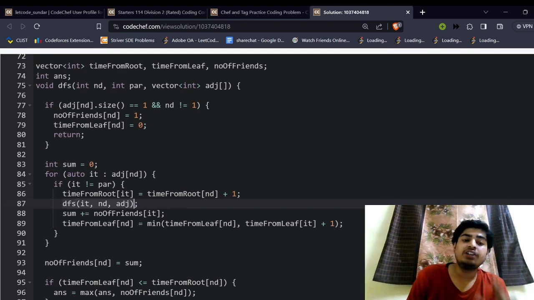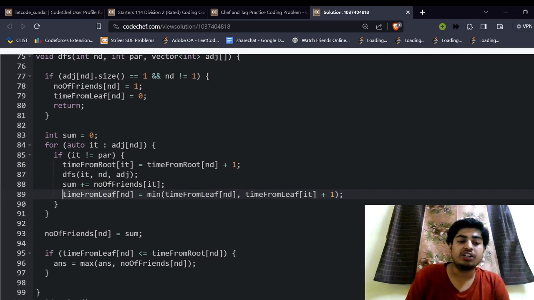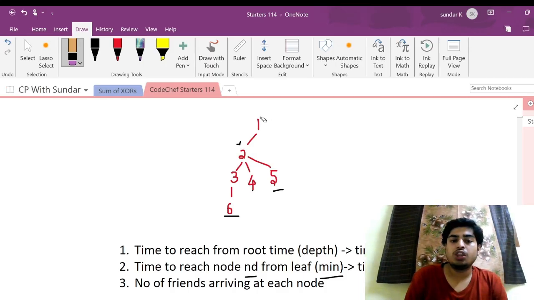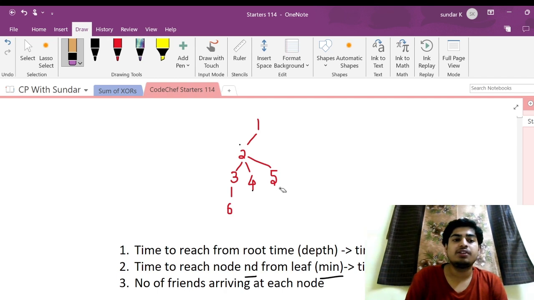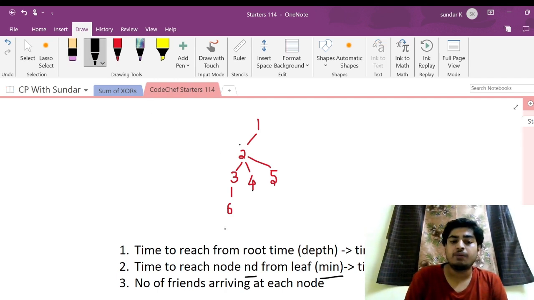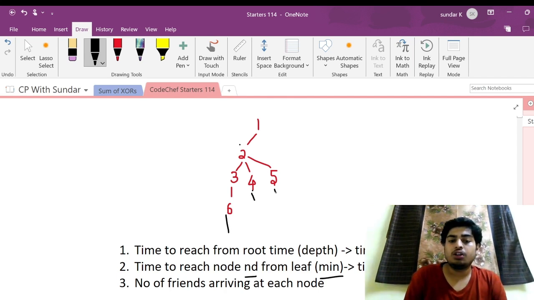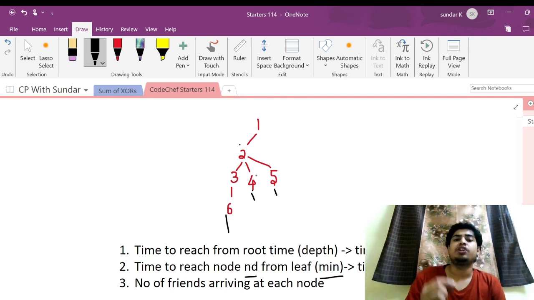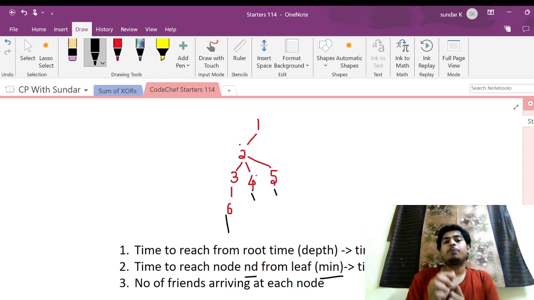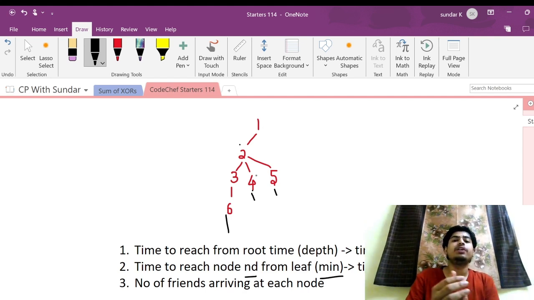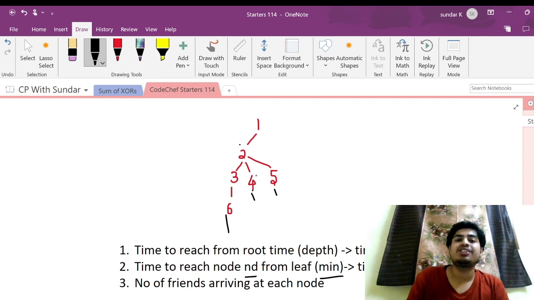I'll be first invoking the DFS call, and after that, I'll be updating the time from leaf and the number of friends. Now, what is the logic for the number of friends? The leaf node will always have the number of friends as 1. Only one friend can reach a particular node. Now, if we want to calculate for any intermediate node, then the number of friends who reach that node will be the sum of the friends of its children nodes, right?